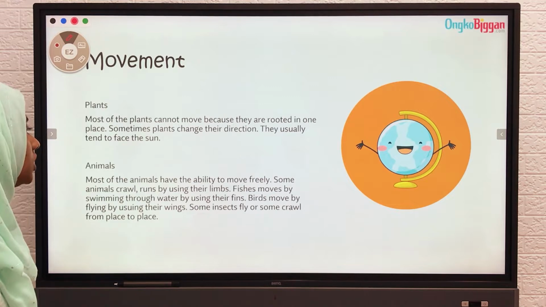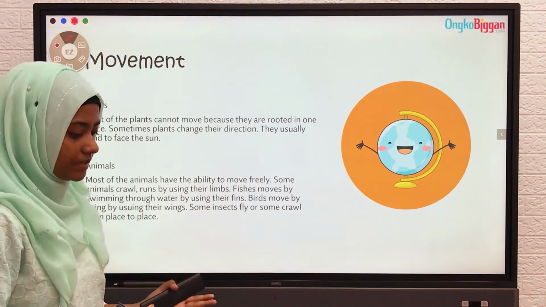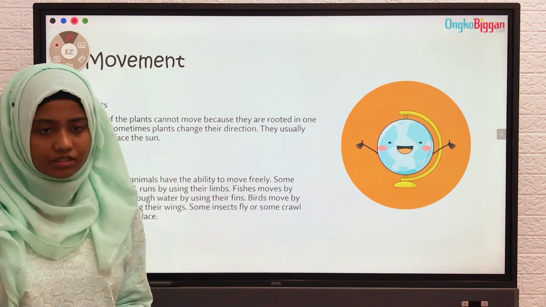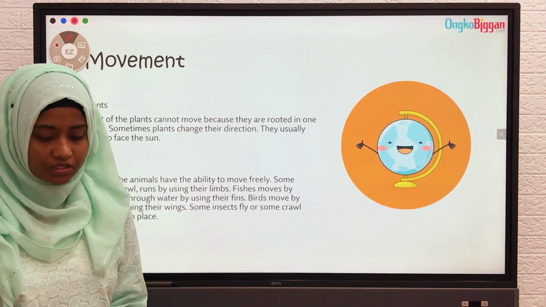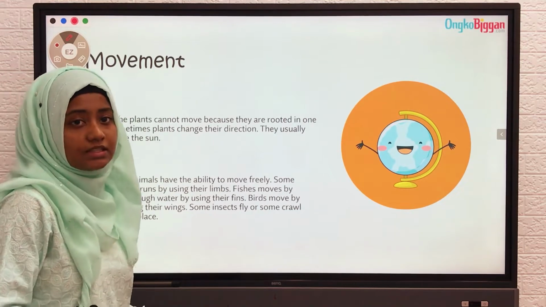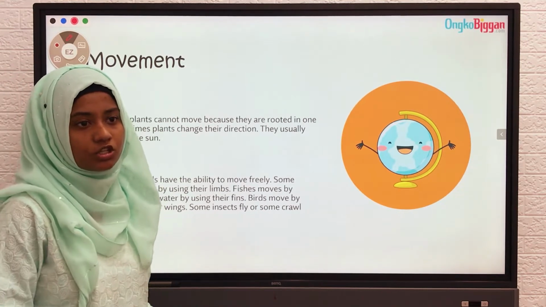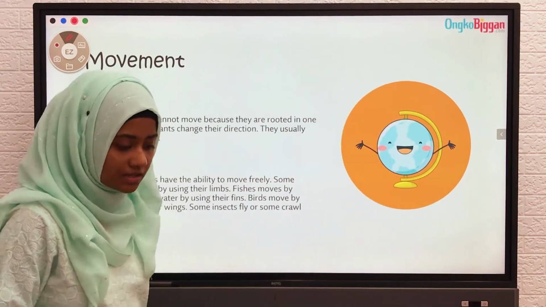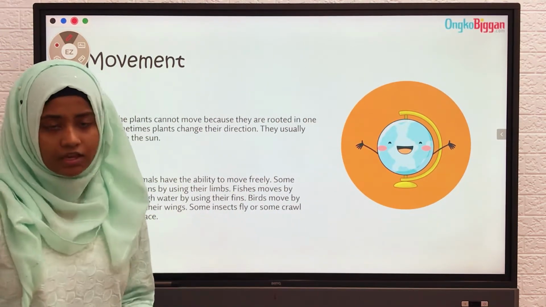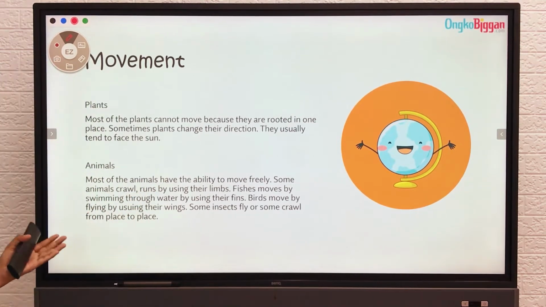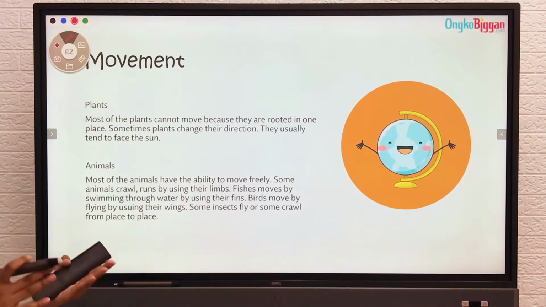Sometimes plants change their direction. See, they look at me. I am fixed in one position, but I am changing my direction. This is known as changing direction. I'm not moving from one place to another, but I'm standing in a place and changing my direction. Plants usually do this. Sometimes plants change their direction.